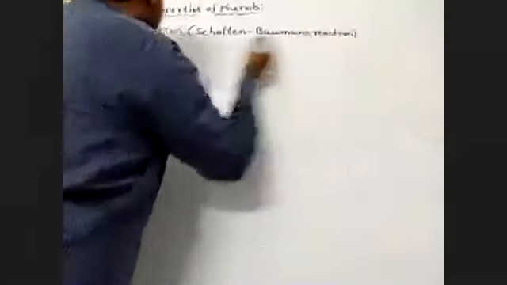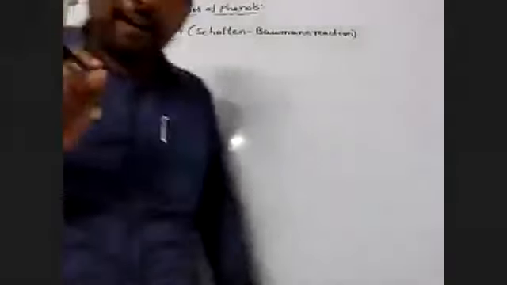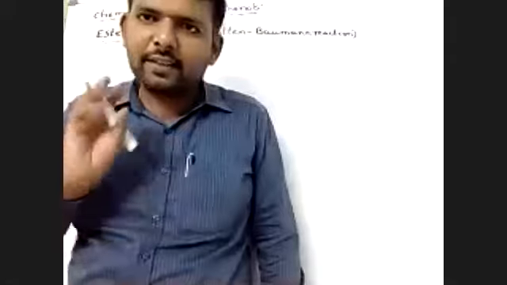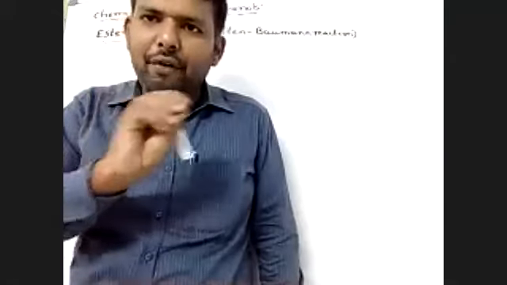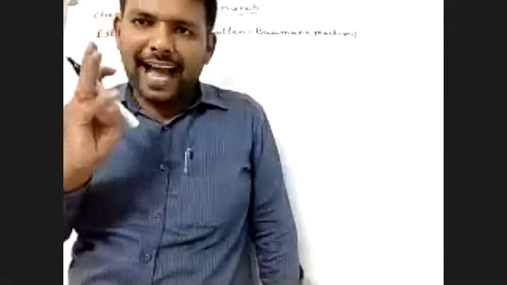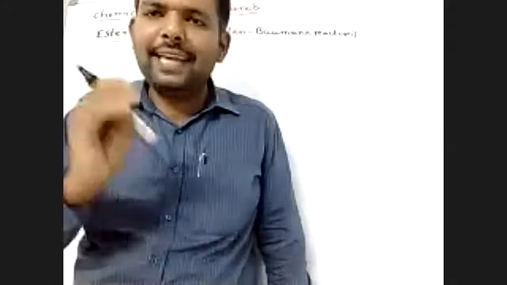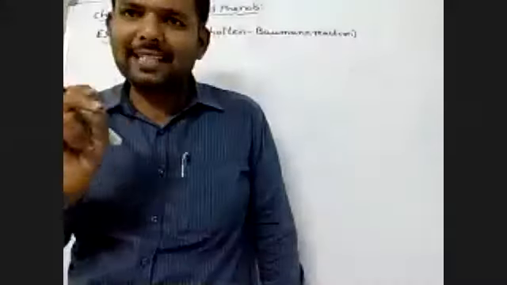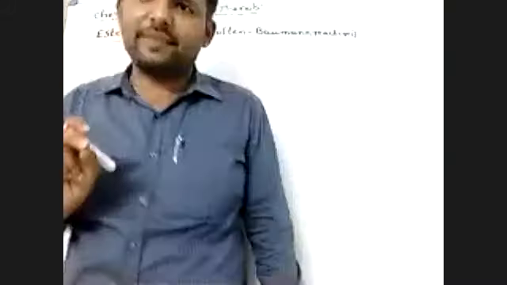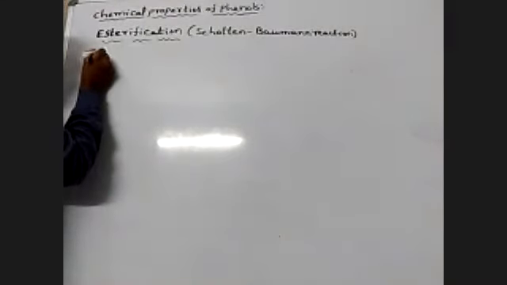Esterification. We already studied esterification in alcohols, where alcohol reacts with acid to form an ester. Similarly, phenols react with acid or acid derivatives like acid chlorides and acid anhydrides to give esters. This reaction is called the Schotten-Baumann reaction. Taking simply phenol, C6H5OH.